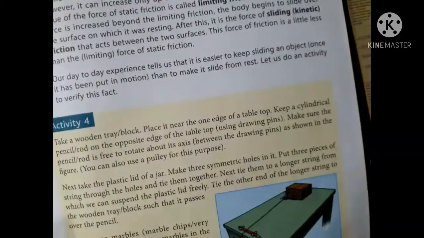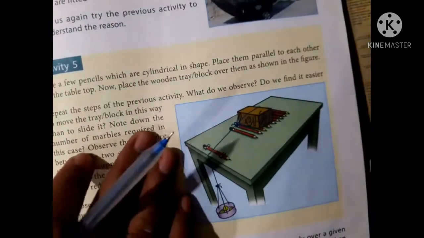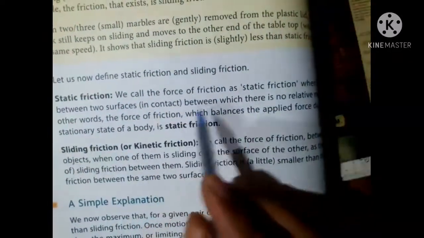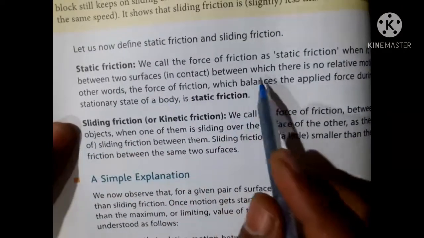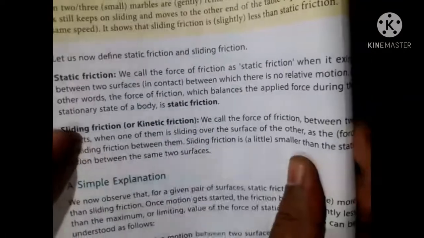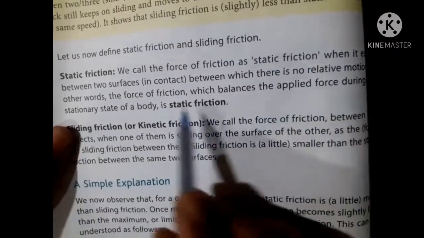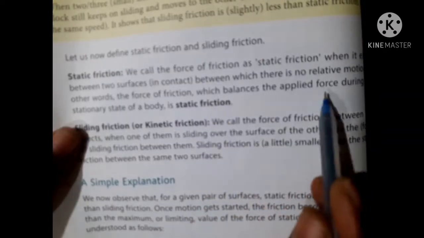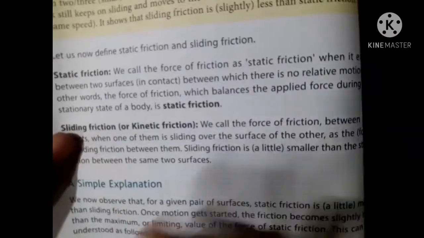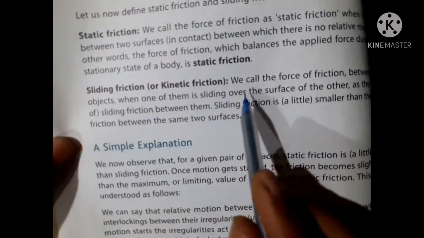We call the force of friction static friction when it exists between two surfaces between which there is no relative motion. In other words, it is the force of friction which balances the applied force during the stationary state of a body. Then there is sliding friction, or kinetic friction.